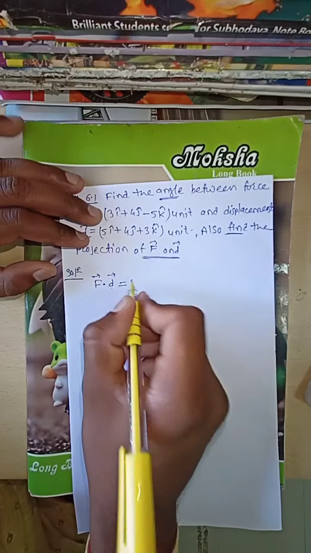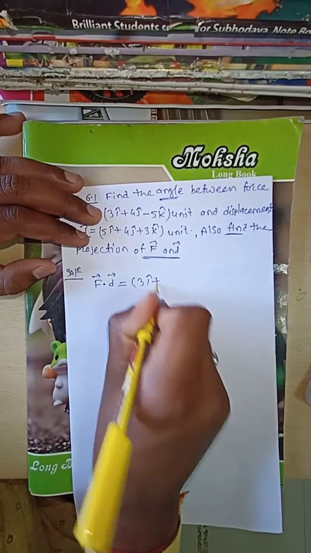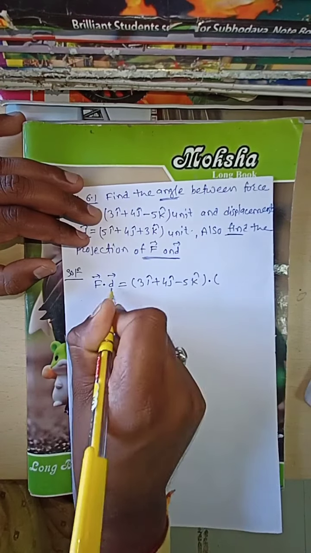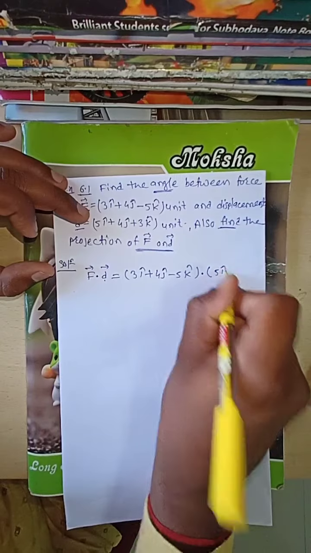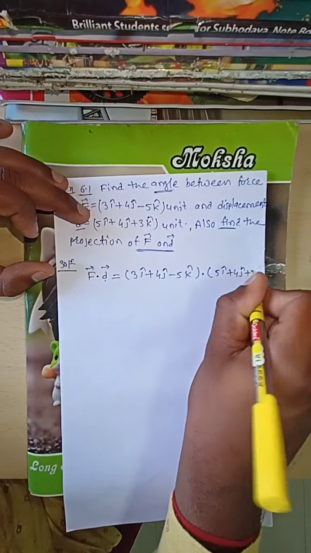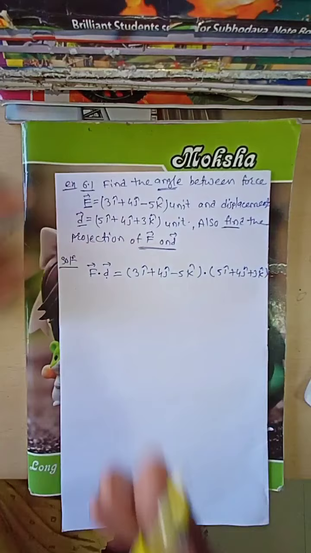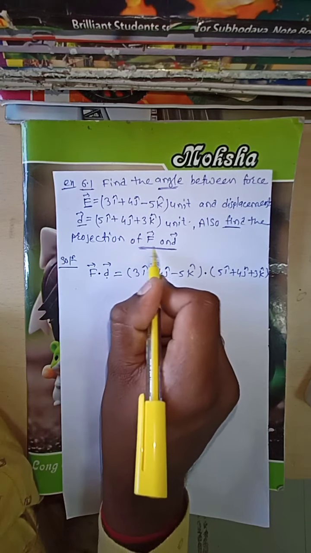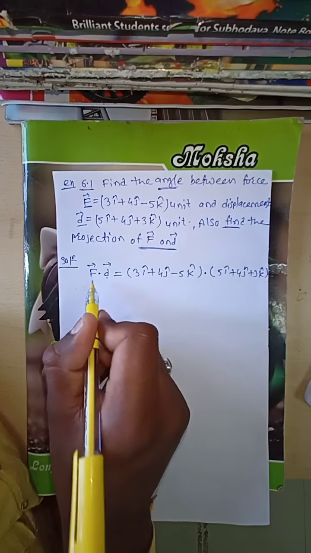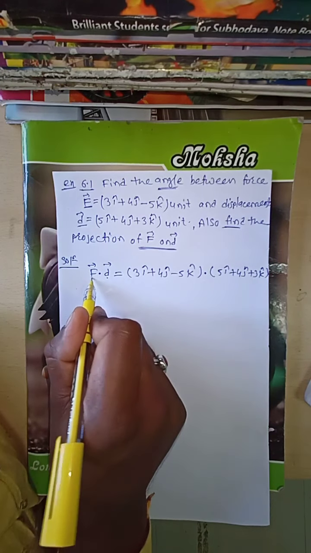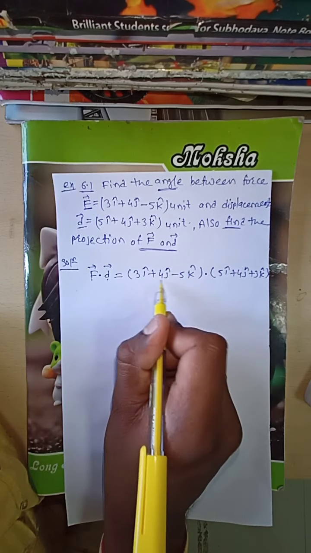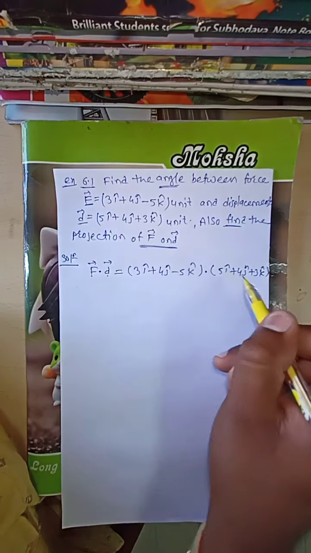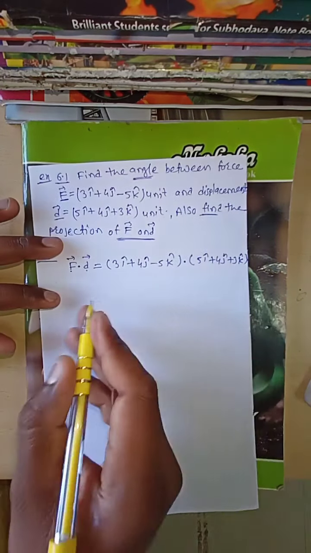In that case, what is the force? Force is 3i cap plus 4j cap minus 5k cap, dot D, which is 5i cap plus 4j cap plus 3k cap. Now this is the dot product, that is the projection of F on D. Projection of F on D is nothing but F bar dot D bar. F bar is 3i cap plus 4j cap minus 5k cap, dot D bar which is 5i cap plus 4j cap plus 3k cap.